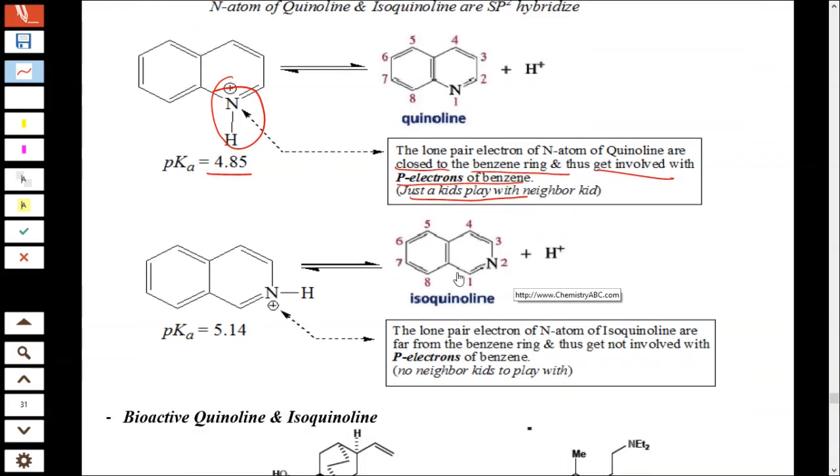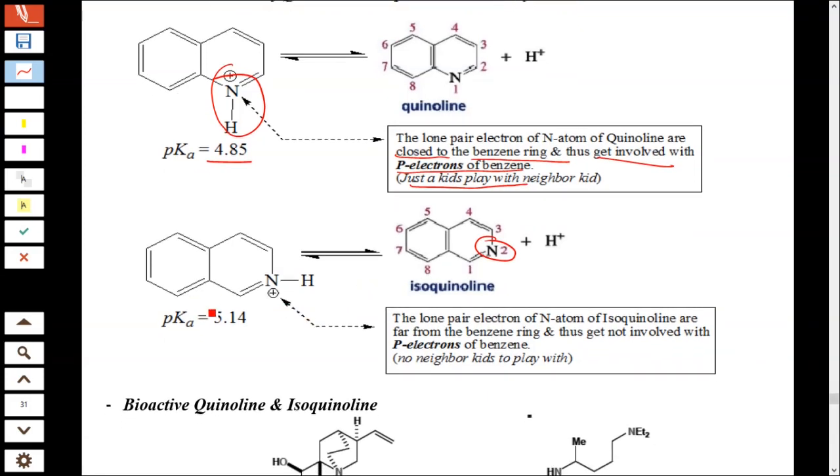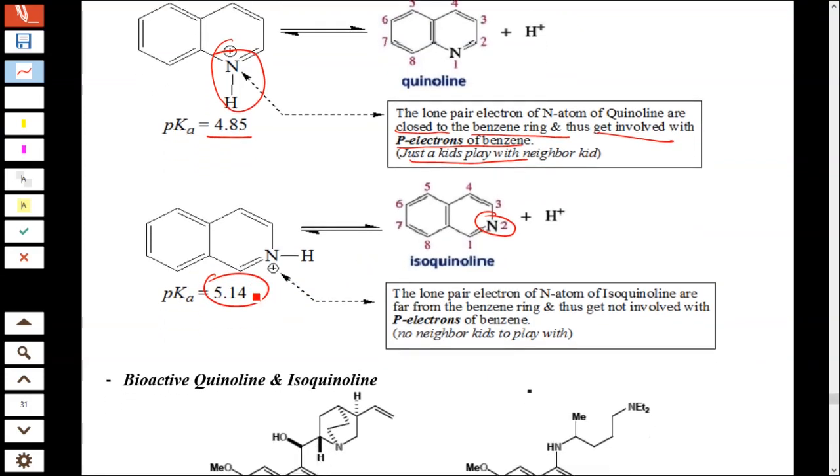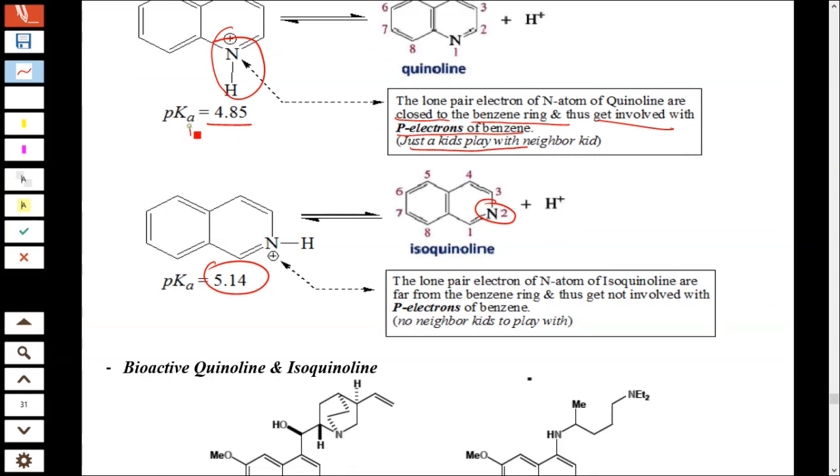But in isoquinoline, it is not like this. It is far apart from benzene, so the pKa value is 5.14. This is more basic, and this is less basic.